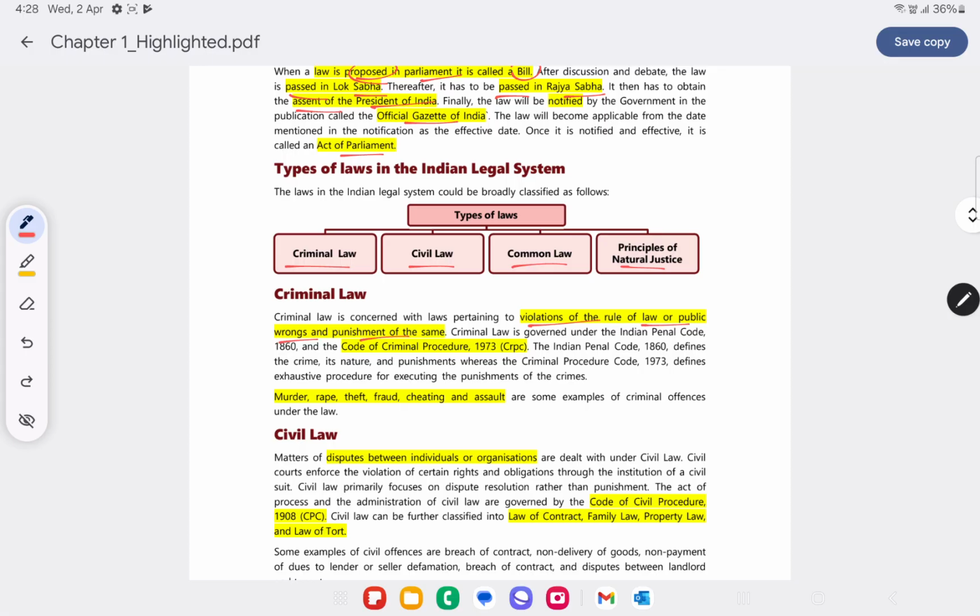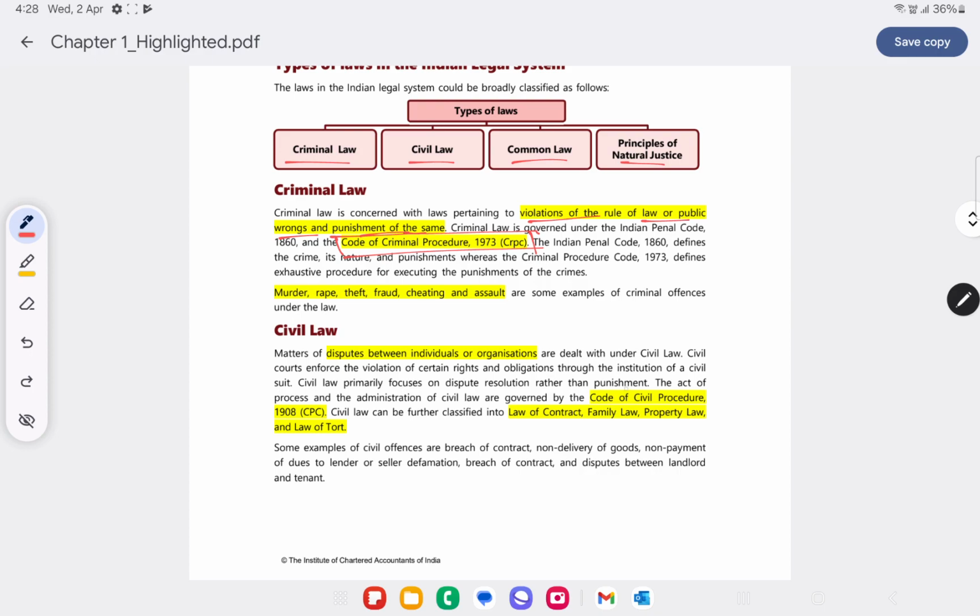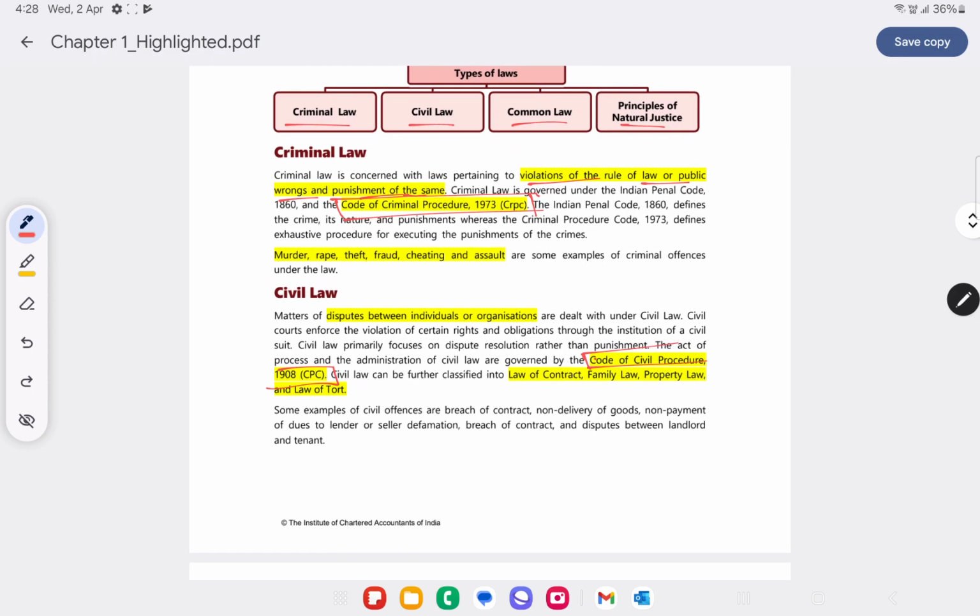So generally, criminal law is focused on punishment, whereas civil law is generally a dispute between individuals or organizations, like in case of breach of contract. So criminal law is for crime and punishment for the same, which is governed by the Code of Criminal Procedure 1973, whereas civil law is governed by the Code of Civil Procedure 1908. So what are the examples of crimes covered by criminal law? Murder, rape, theft, fraud, cheating and assault.